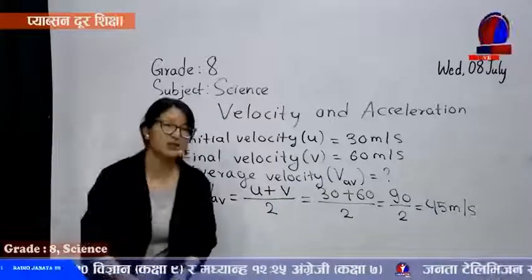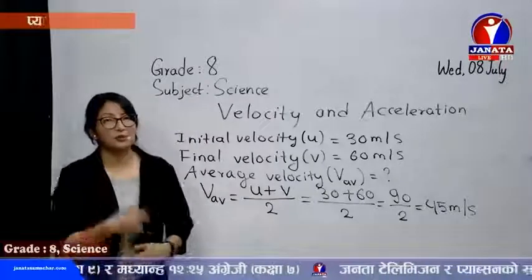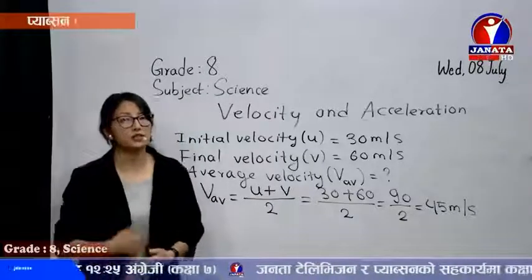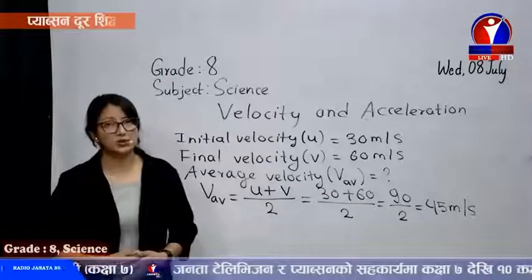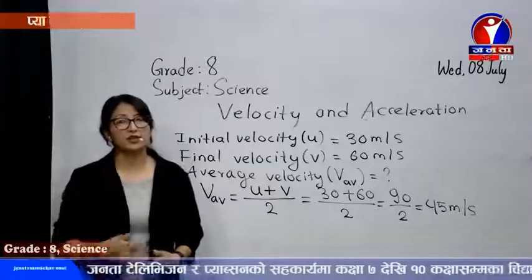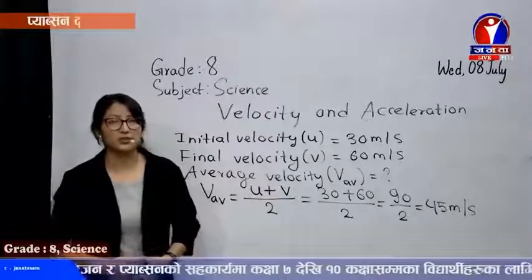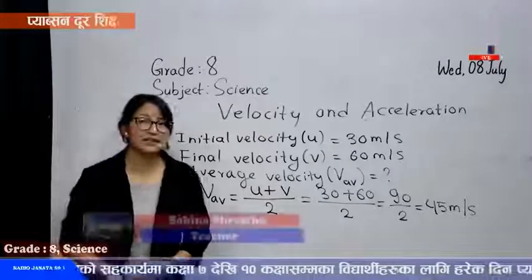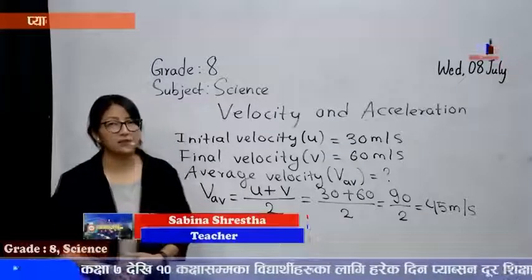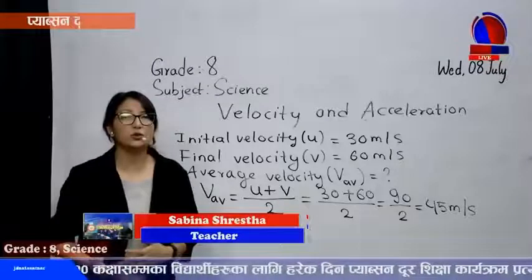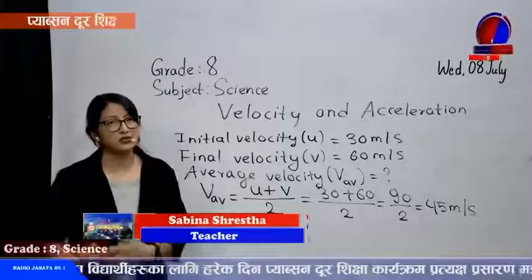So today we learned about measurement of time, wrapping up the lesson of measurement, and then we started velocity and acceleration. Under it we learned about different types of velocities. Please revise through it. In the next class, we'll be learning about acceleration, retardation, and different equations of motion. So get ready for that as well.